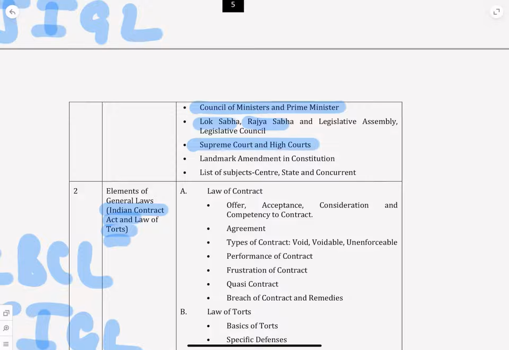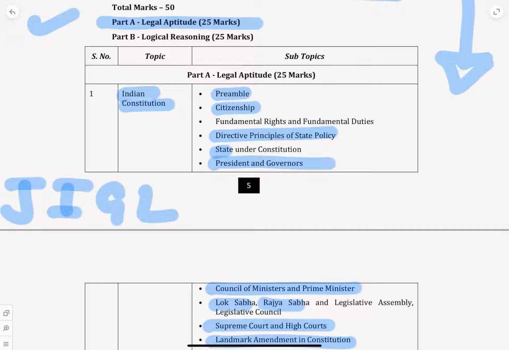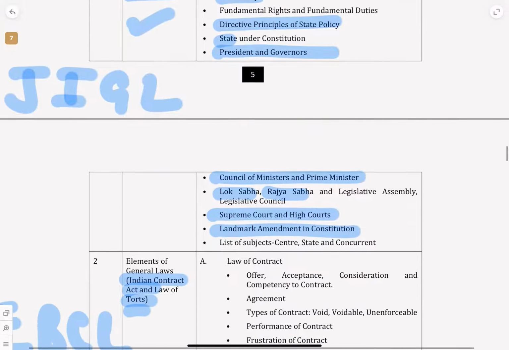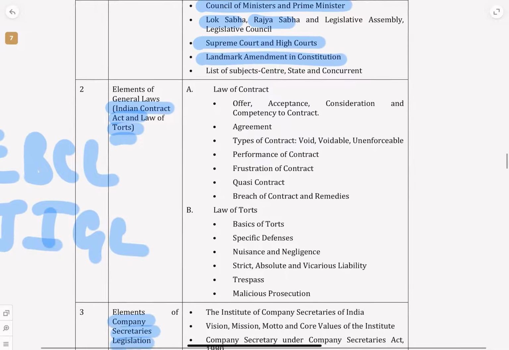Then what are some of the landmark amendments of the Constitution? The Constitution has been amended more than 100 times. You don't have to study all those 100, but by the end of this Indian Constitution part of legal aptitude, you'll get a brief understanding of what the Constitution is. This is very essential if you want to study law. That is why you have it.